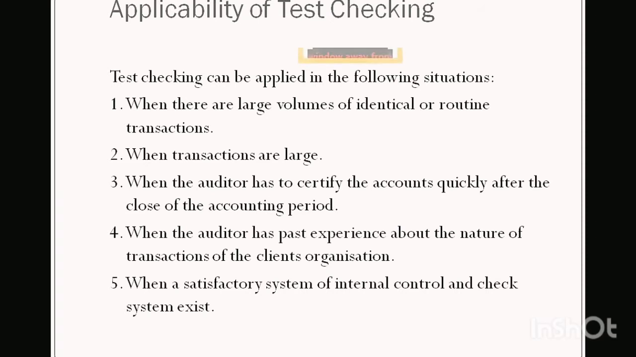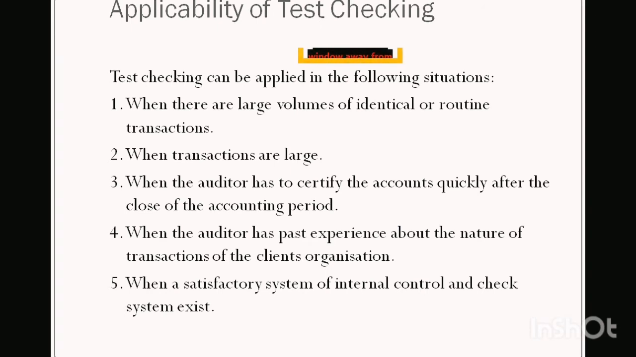Point number 3, when the auditor wants to certify the accounts very quickly, then he can apply test checking to save time. Point number 4, the auditor is an experienced person. He understands the client or the client's business or the nature of the transactions. Then he can apply test checking. So based on his experience, the auditor decides where to apply and where not to apply.